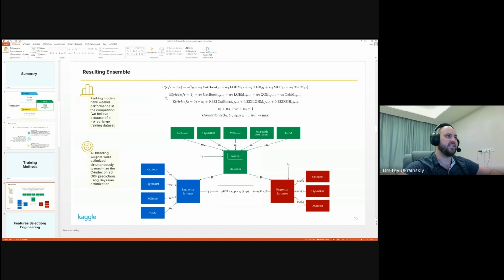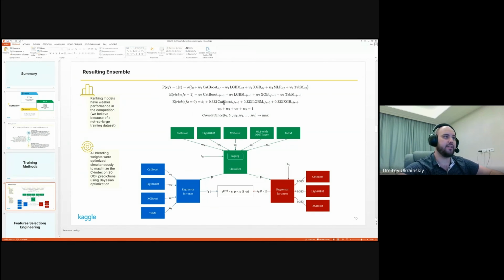For uncensored regression, we used a convex combination. For censored regression, all of the weights for boostings are equal, and only the shift parameter was tuned to maximize the concordance index.